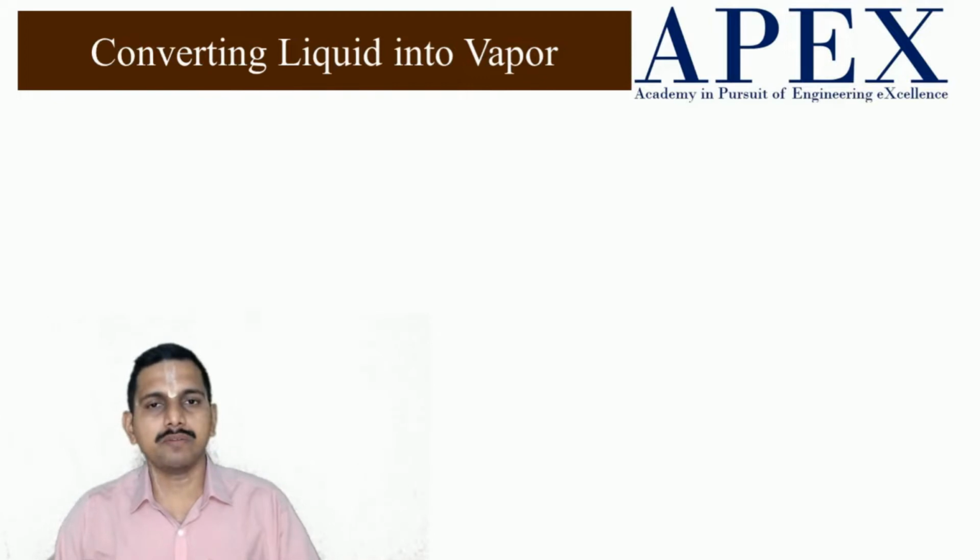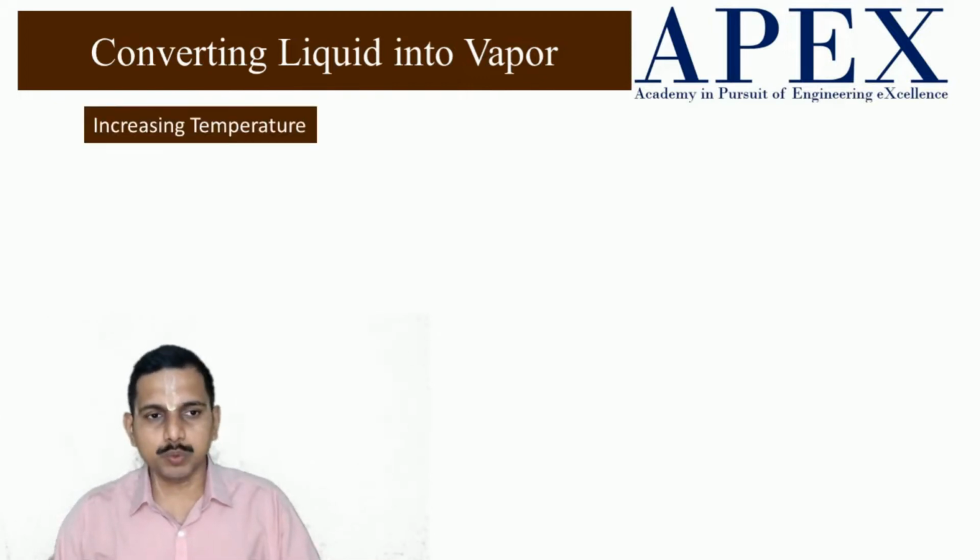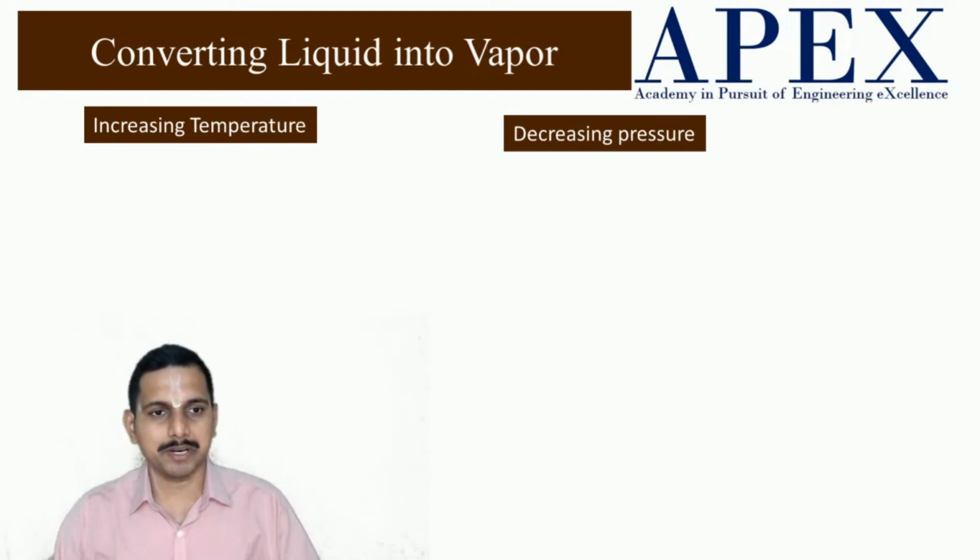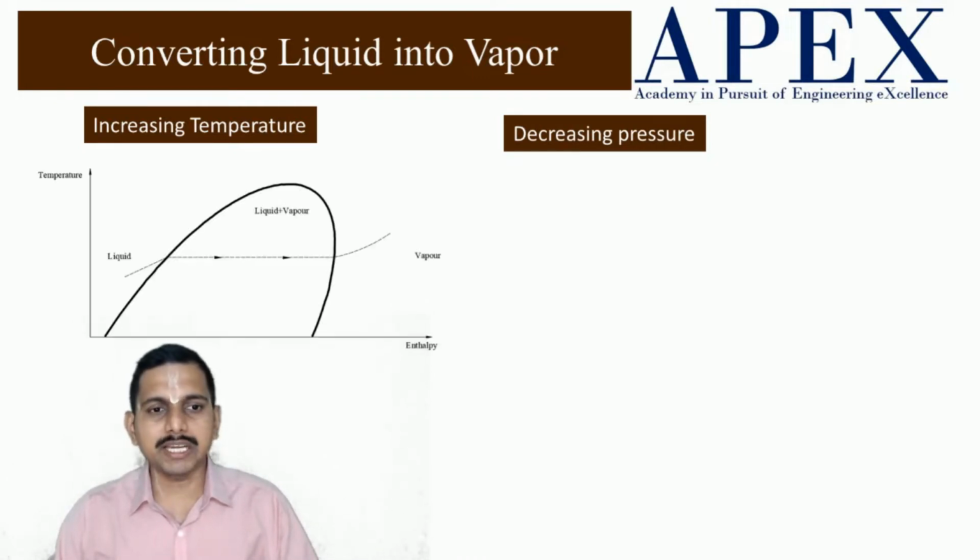There are two ways to convert liquid into vapor. The first way is by increasing the temperature. The second way is by decreasing the pressure. Okay. So when we increase the temperature, what do we do? We heat it at a constant rate.